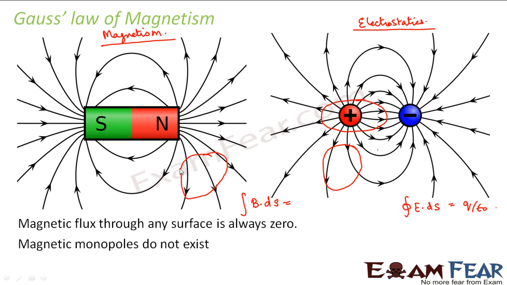What is the charge enclosed by this surface? There is no charge enclosed, because 3 lines are entering the surface and 3 lines are leaving the surface. So the integral of B dot ds over this surface is 0.